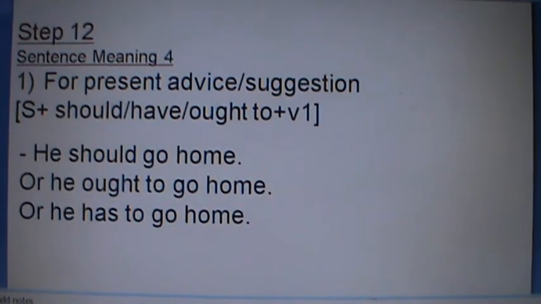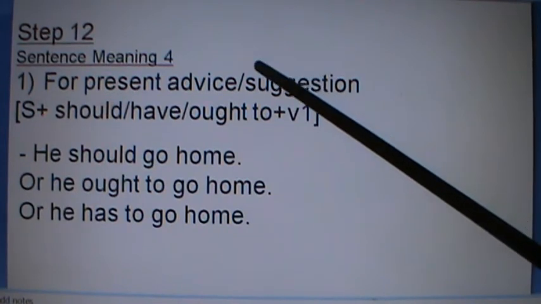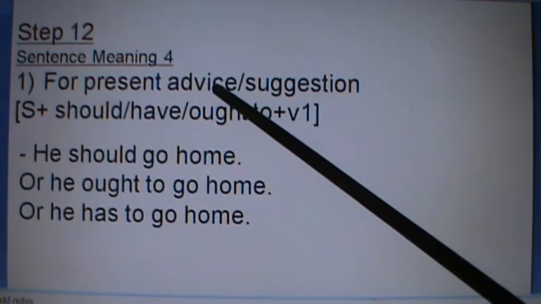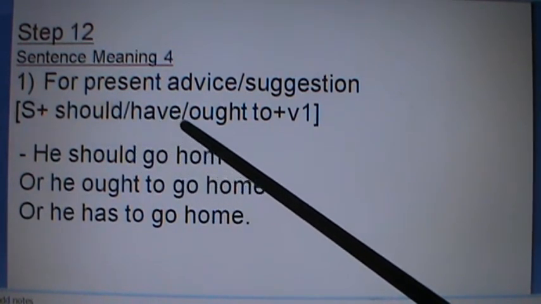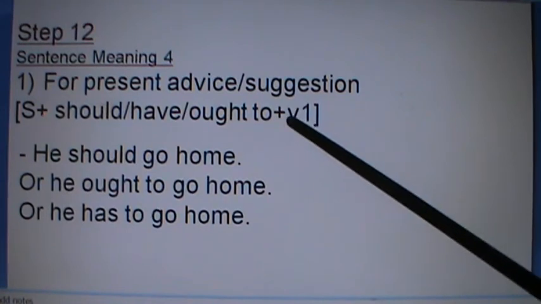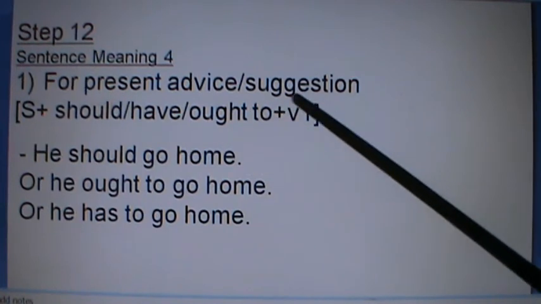Now let's go to step 12. Under step 12 again we have to study sentence meaning 4. This step also helps us to understand more meanings about so many different statements. Okay, let's see. For present advice or suggestion, if you want to give advice to someone in the present time, then you have this format: should, ought to, have to plus verb 1. Should or have to or ought to plus verb 1.